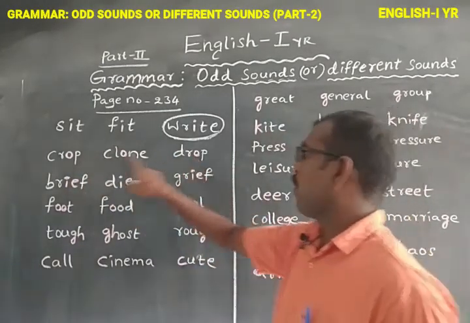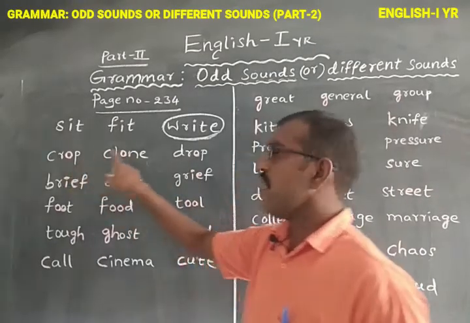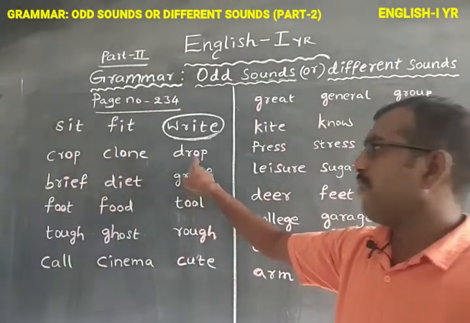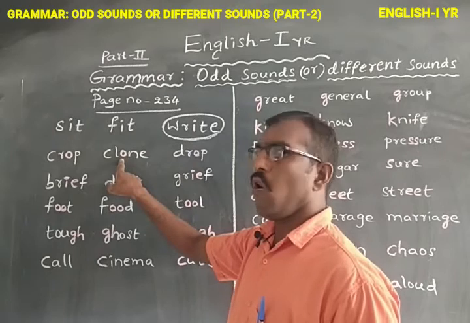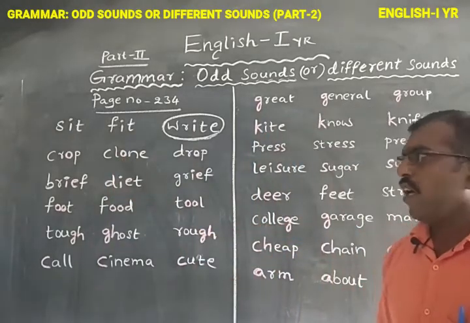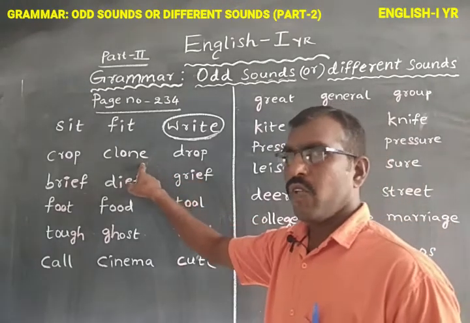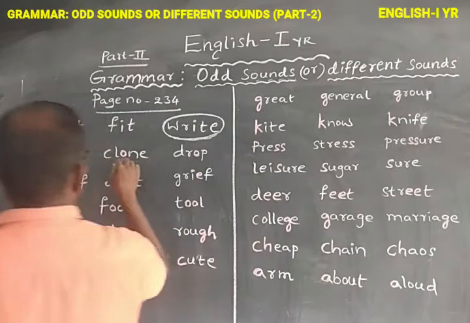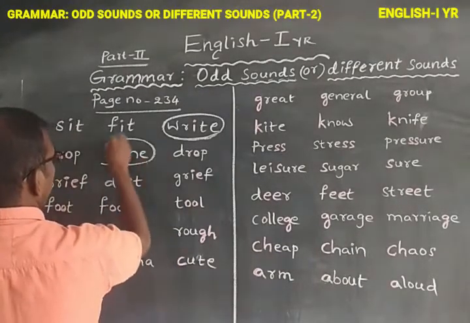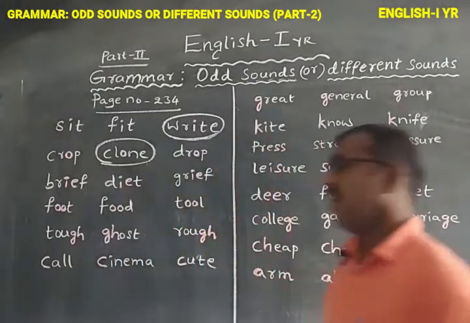Crop, drop, both sounds are similar. The different sound is clone. So what is the answer? Clone. We should circle the word.